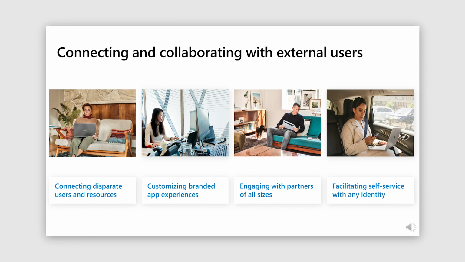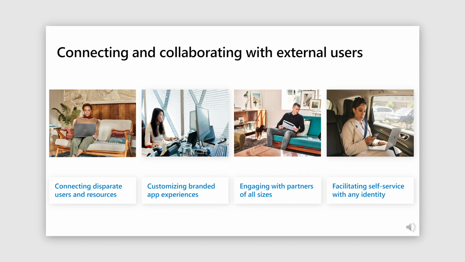So as your needs for digitally connecting with your external users grew, you've asked us some really hard questions, such as, how can I ensure that all my users can collaborate well, whether these users are internal to my organization or external to my organization? How can they collaborate on the same applications and same resources?